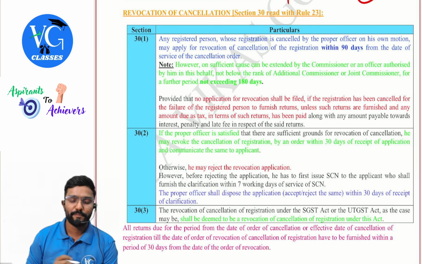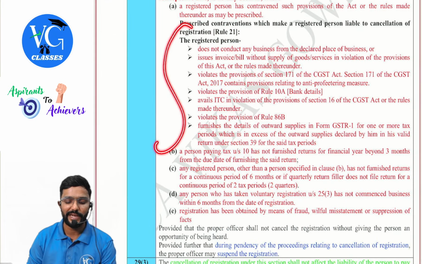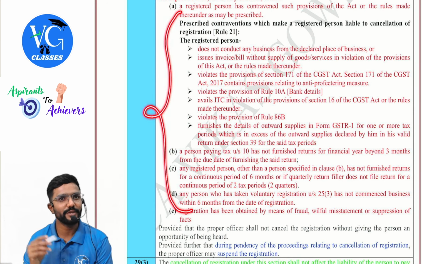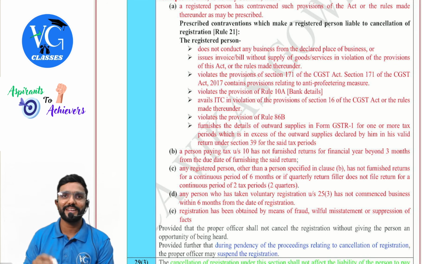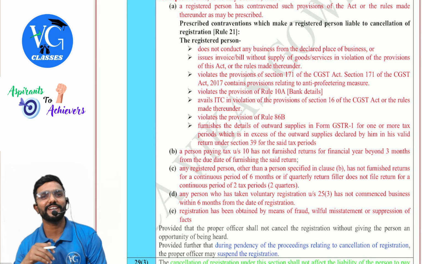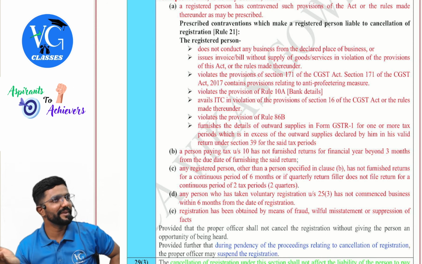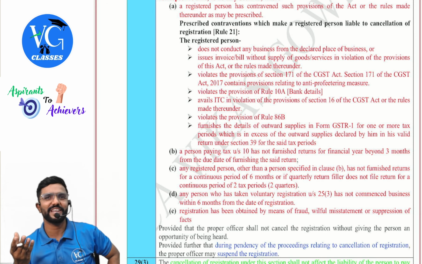Provided, sir, my registration was cancelled due to any of these failures, sir. Now, can I straight away apply for revocation? No. First, whatever you have failed, make it good. Then only apply for revocation. Sir, no, sir, my returns are still pending, sir. Can I apply for revocation? Revocation also will be rejected. Why? You are still continuing as the same person. How can you apply for revocation?